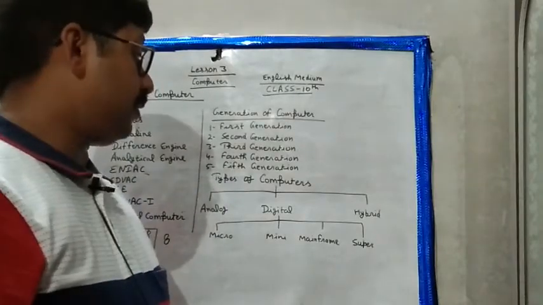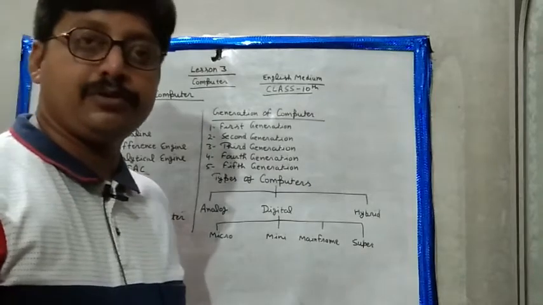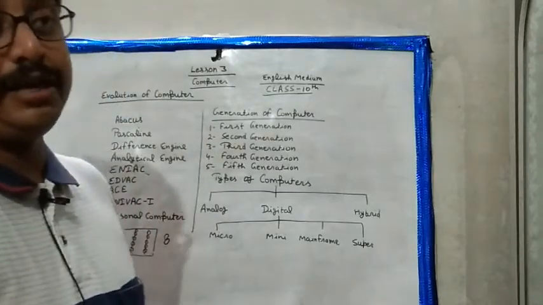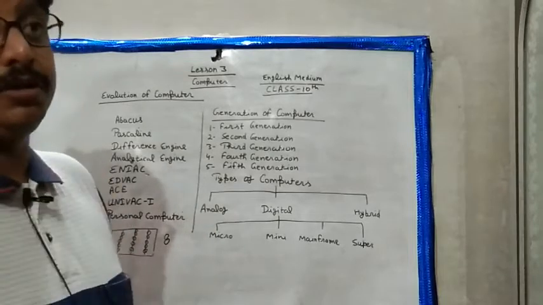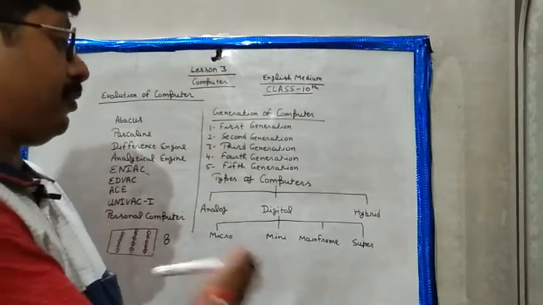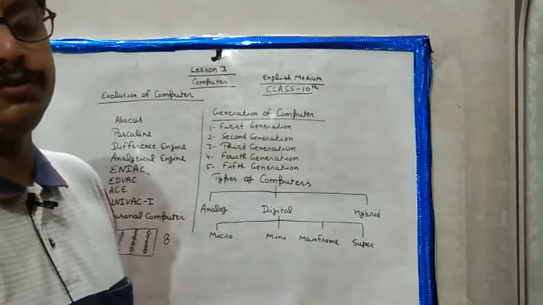Okay, now last one is supercomputer. Supercomputer is a type of device used for scientific work and aerospace work. This type of work is done on the supercomputer.